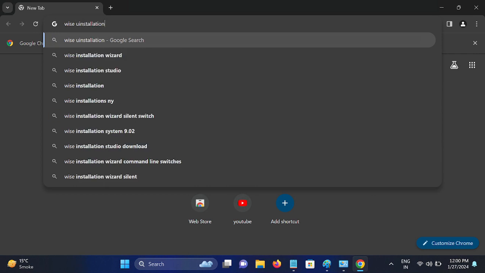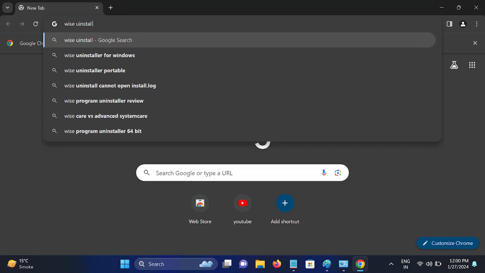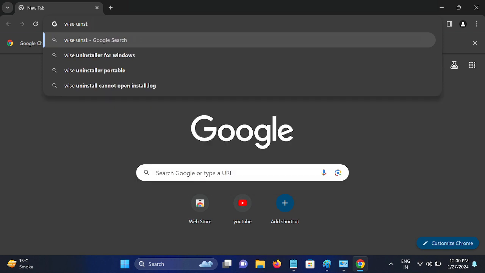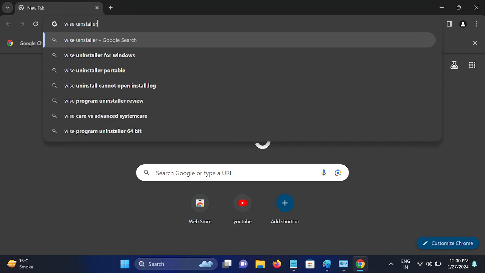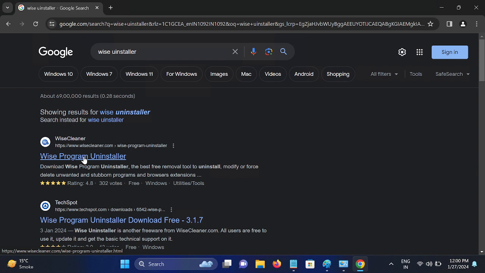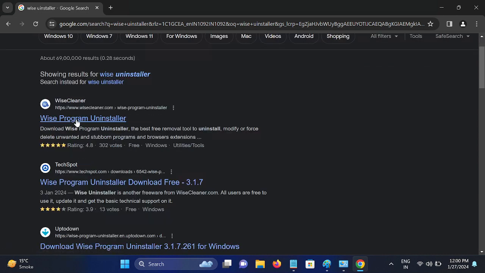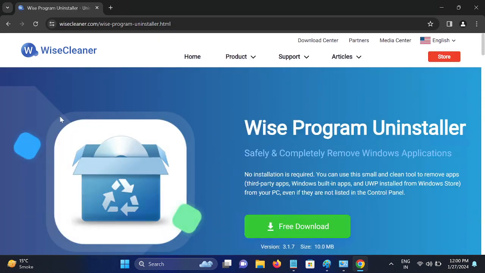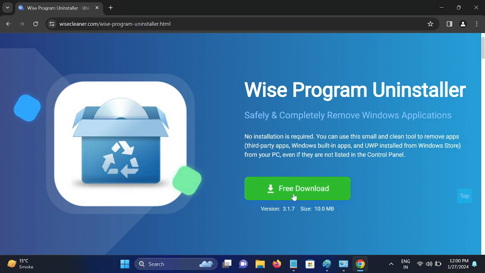On the search bar you need to type Wise Uninstaller and hit enter. Once you hit enter, go to the first link and now you can see free download. Just open that.